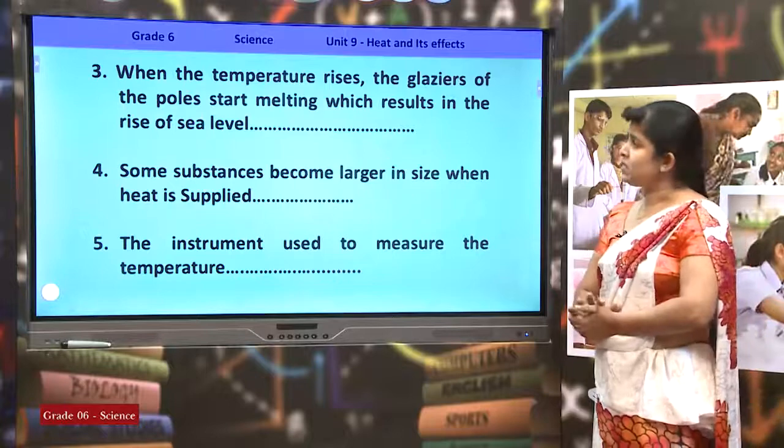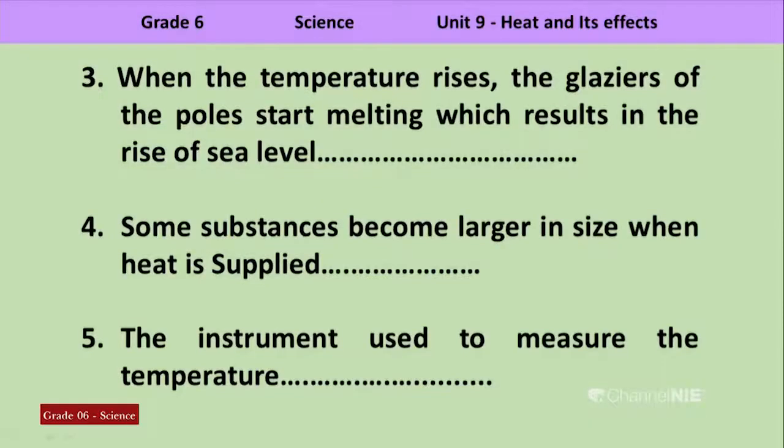Let's read the questions first. When the temperature rises, the glaciers of the poles start melting, which results in the rise of sea level. We give a special name for this phenomenon. Let's see it later. Question number 4. Some substances become larger in size when heat is supplied. Then the instrument used to measure the temperature. You have to name the instrument used to measure the temperature. Let's see the answers.